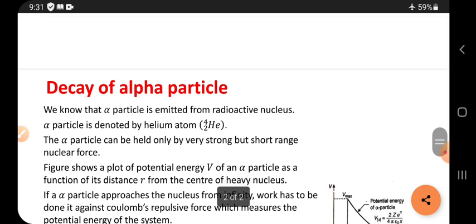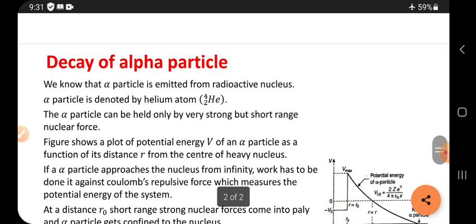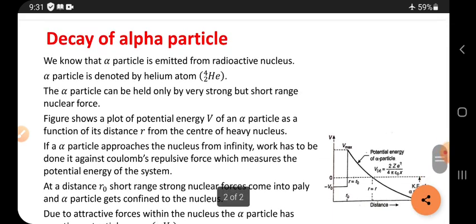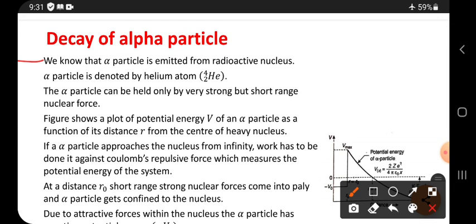Today's topic is the decay of alpha particle. That means, how does the alpha particle come from the radioactive nucleus? So that is the decay of alpha particle. See here, we know that alpha particle is emitted from a radioactive nucleus. Yes, a radioactive nucleus can emit the alpha particle.